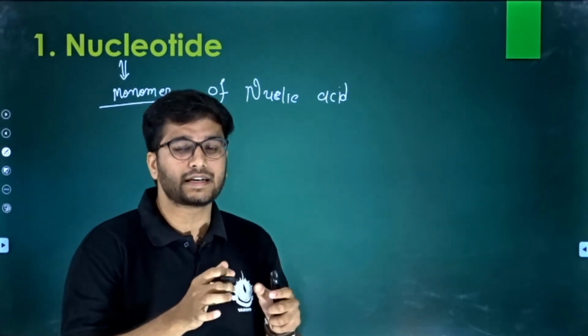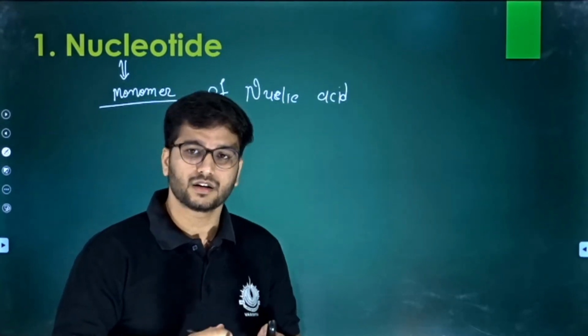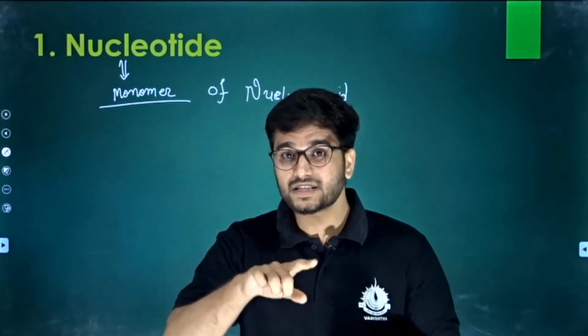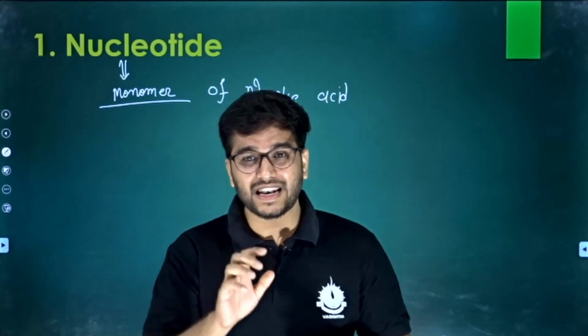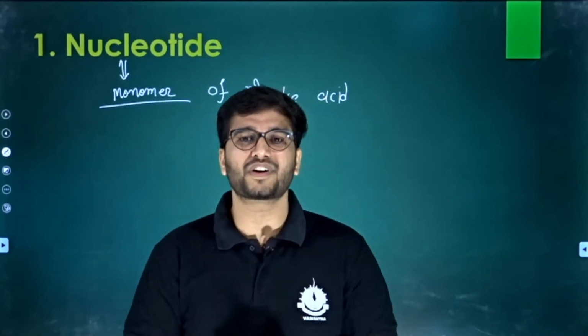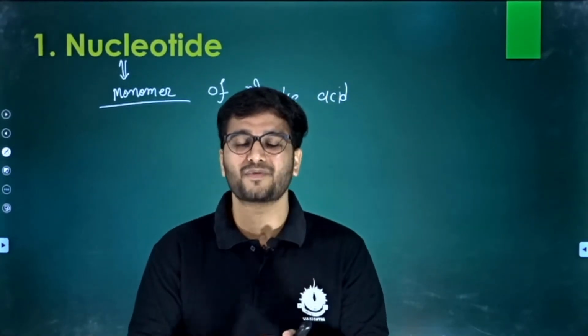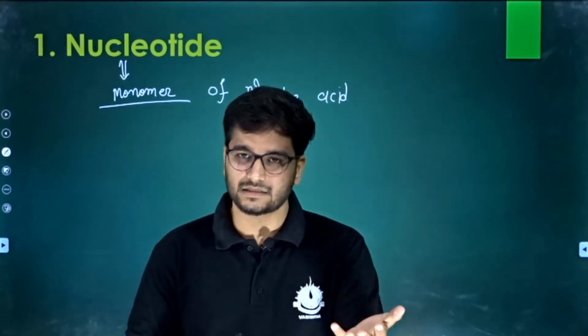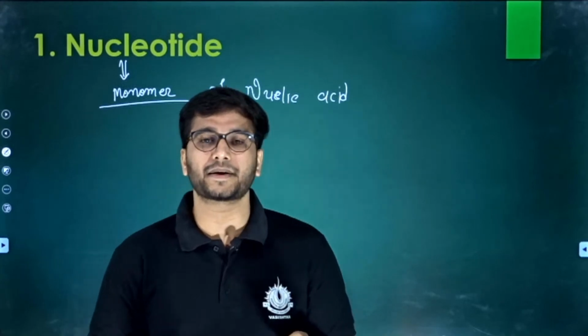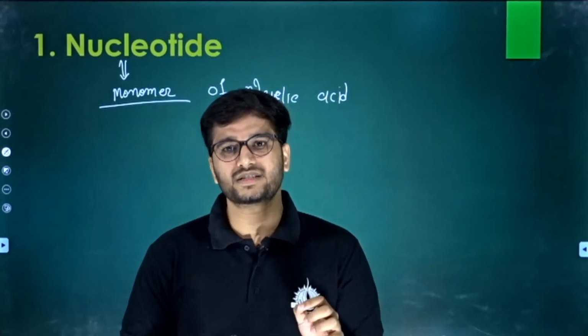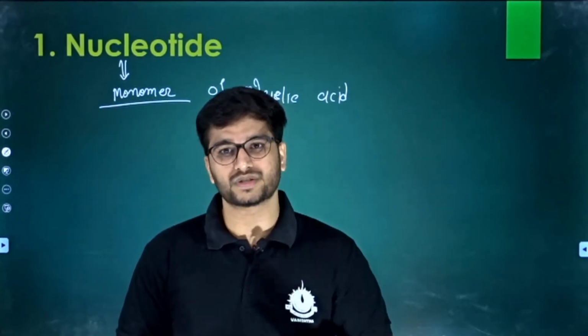Nucleotides are basically made up of 3 units. Yes, it is a monomer, but this monomer itself is made up of 3 units. If you remember your 11th class discussion of carbohydrates: carbohydrates like cellulose, starch, glycogen are all polysaccharides, but each and every polysaccharide is made up of monosaccharides.